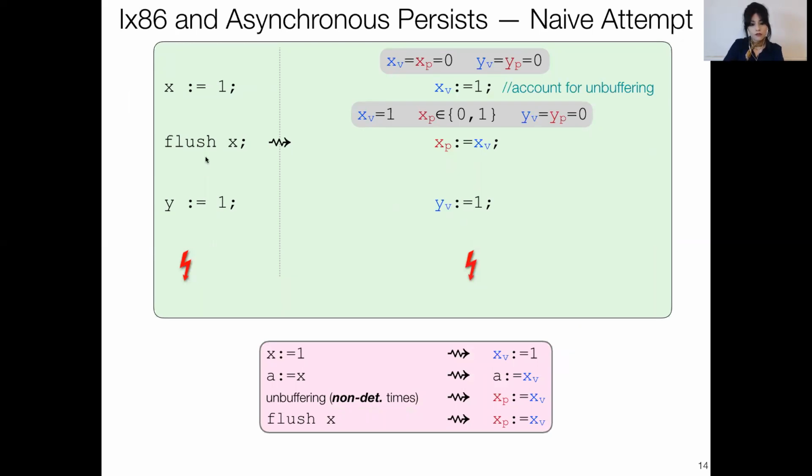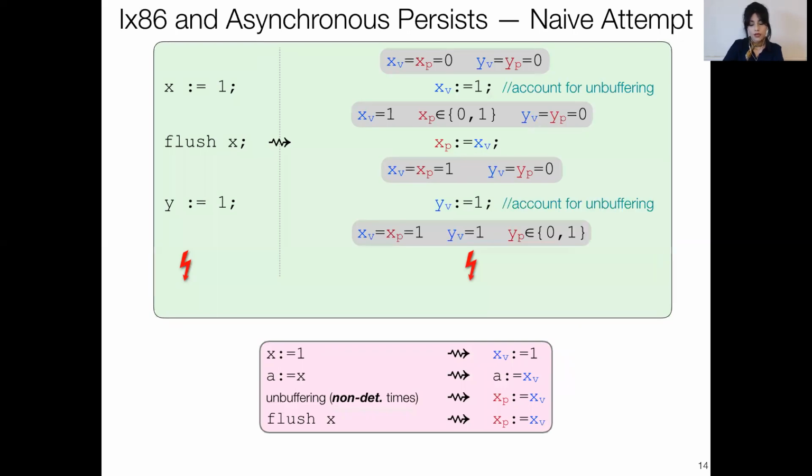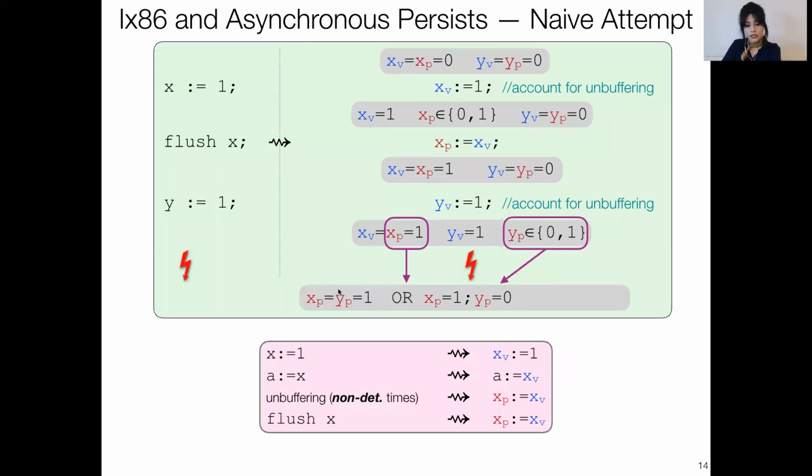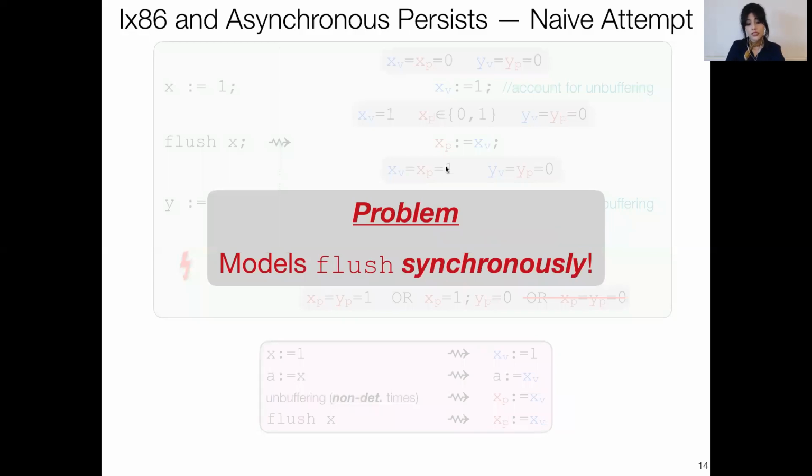And now when I execute the flush, I will be assigning xv to xp, meaning that now xp will be 1. And once again, I assign 1 to yv and account for unbuffering, which means that yp could be either 0 or 1. Now, since xp is 1, taken together, this gives me 2 outcomes: either they're both 1, or xp is 1 and yp is 0. In other words, we cannot model the behavior where xp is 0. And this is because this translation is modeling the behavior of flush instructions synchronously, which we know is incorrect.